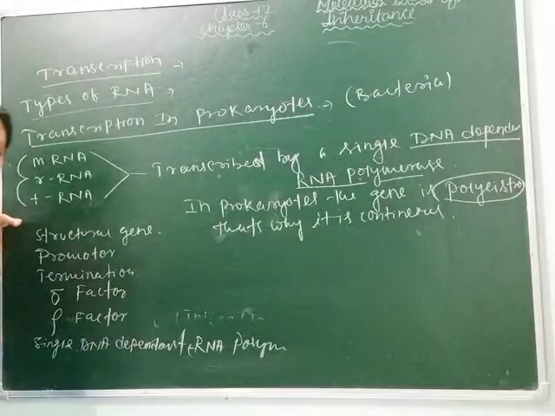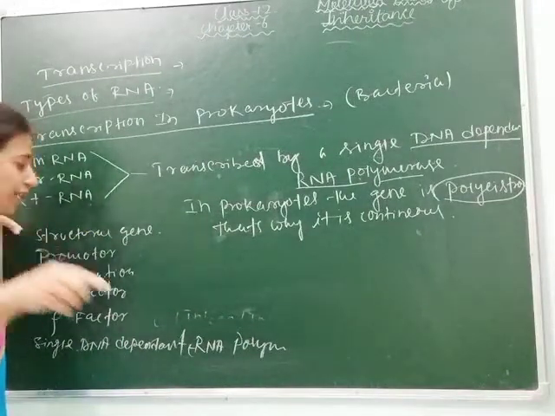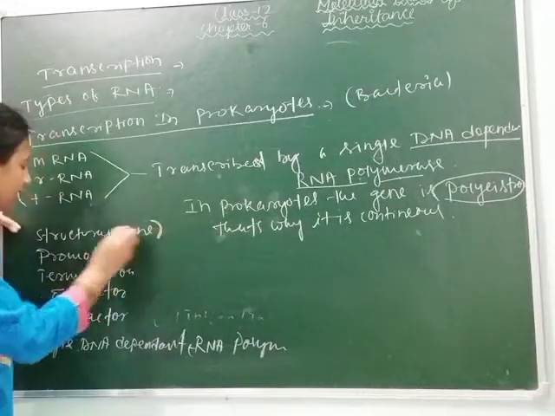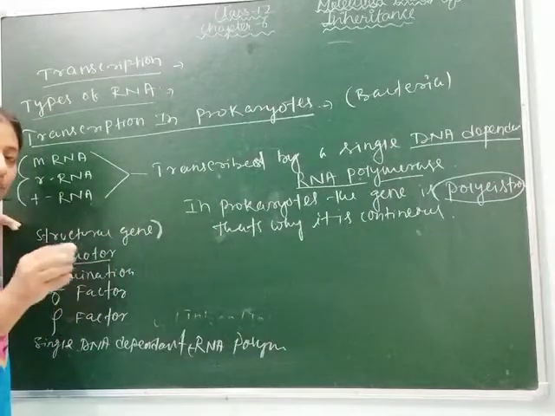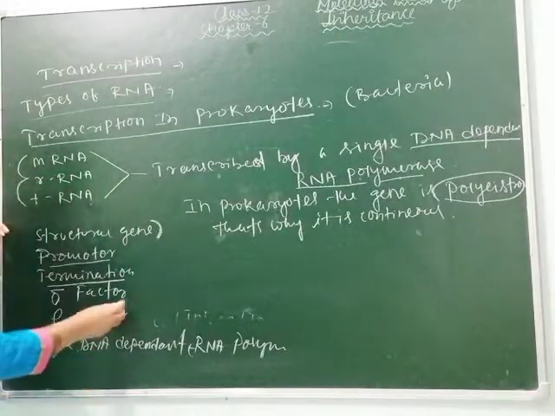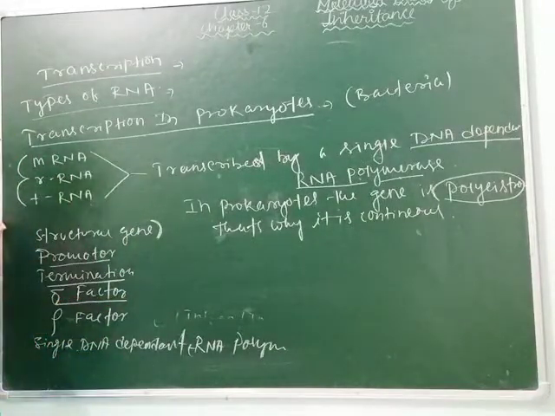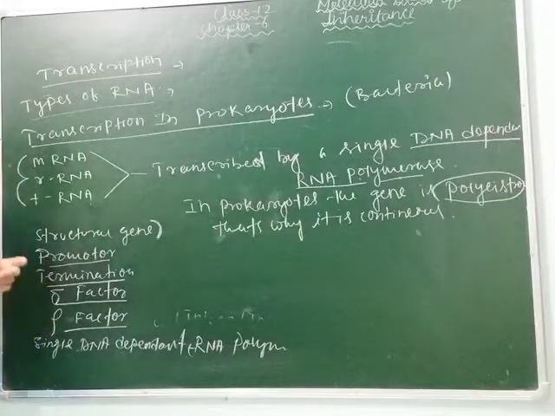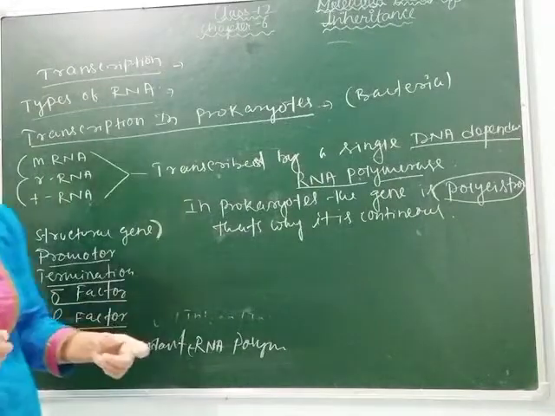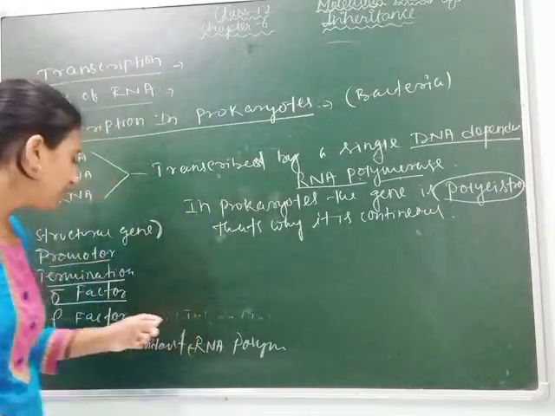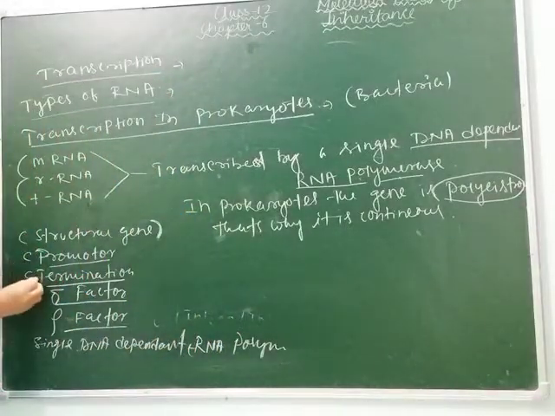Clear? So we are studying about transcription in prokaryotes. For transcription in prokaryotes, these units are necessary. One is structural gene, which is present on the segment of a DNA. Second one is promoter, which will initiate the process of transcription. Third one is your terminator, which stops the process of transcription. Next one is your sigma factor, which initiates transcription along with binding with the promoter. Rho factor, which stops after binding with the terminator, and DNA dependent RNA polymerase helps in the elongation of the strand, DNA strand.